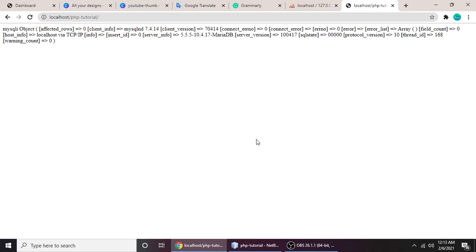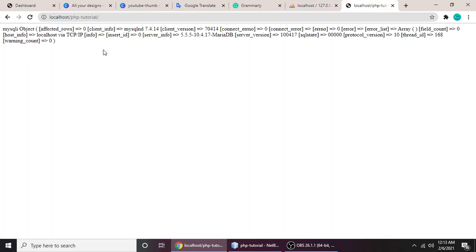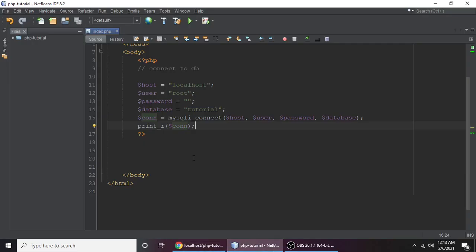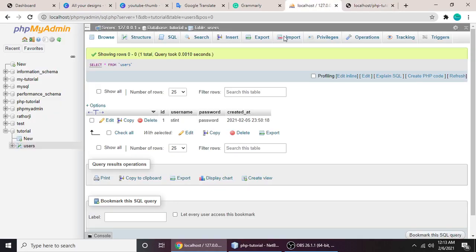Hey guys, in this tutorial we will fetch data from a MySQL database in PHP. In a previous part we saw how to connect MySQL to PHP using the mysqli_connect function. So let's write a query to fetch this data. Currently we have one user in our users table.